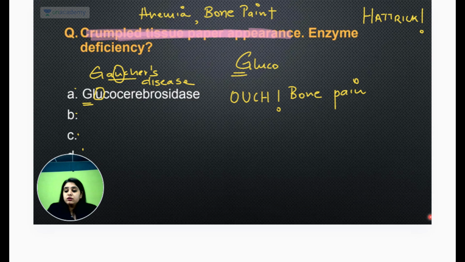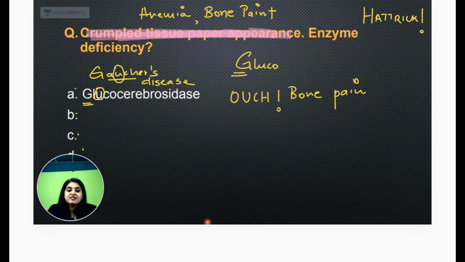Yes. So in case it was only the image, or the image with a question, either way you have to select bone pain. Whatever option had bone pain going in favor with crumpled tissue paper appearance, that is what you had to select out there. Okay, but at least the topic is clear: they are pretty much obsessed, to the core, with this question.